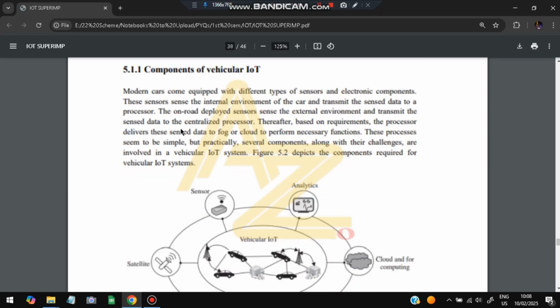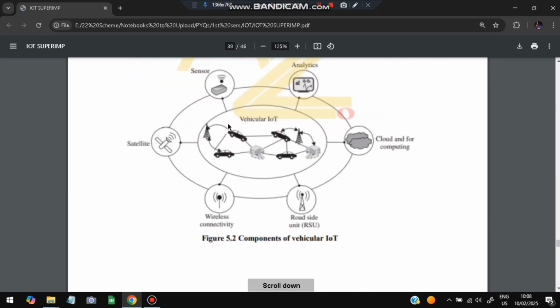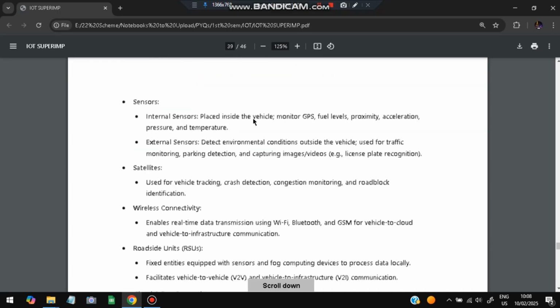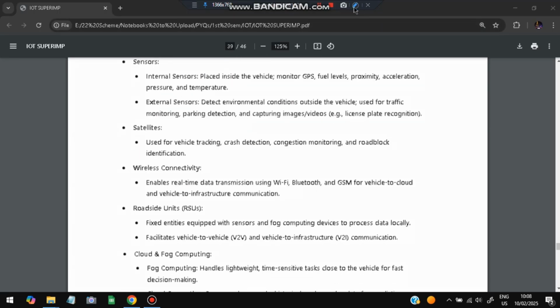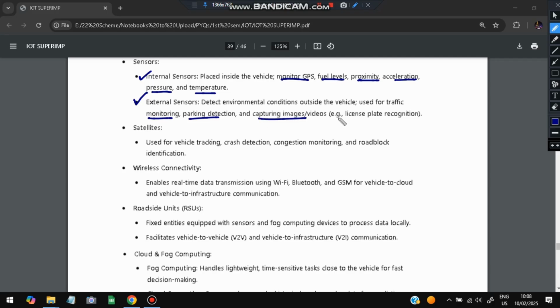Okay, now let's have a look at the components of vehicular IoT. What different types of components are there? Okay, so this is a diagram you need to make for the vehicular IoT, and the first one is the sensors. There are two types of sensors: internal and external. Internal means it will monitor the GPS, fuel levels, proximity, acceleration, pressure, and temperature. External sensor will detect the outside conditions, like for example traffic monitoring, parking detection, capturing images and videos, example license plate recognition.